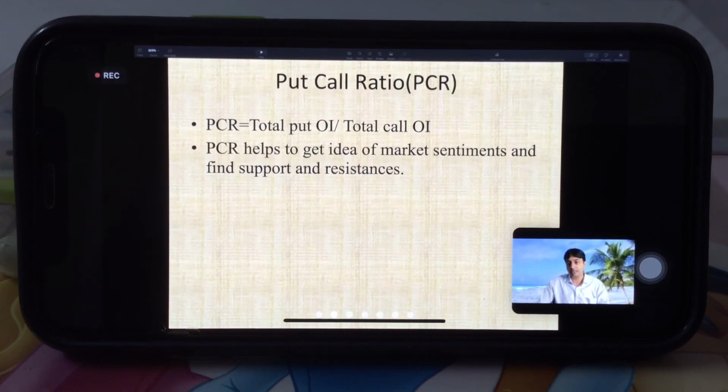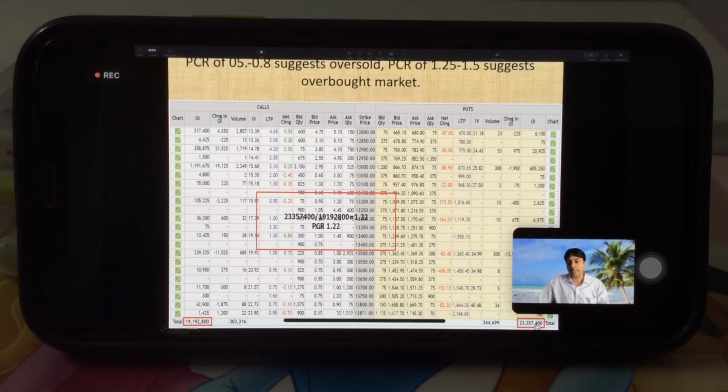So if we see, this is the OI column, right side, right? So total put OI here and total call open interest is on this side. Right? So 23,35,74,00 divided by 19,19,28,00 will give 1.22. Right? So that PCR does not have much importance. We can say still market is bullish.